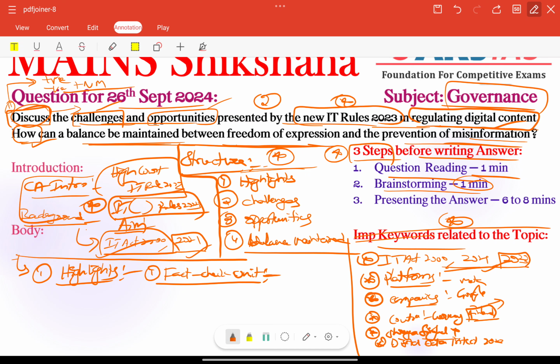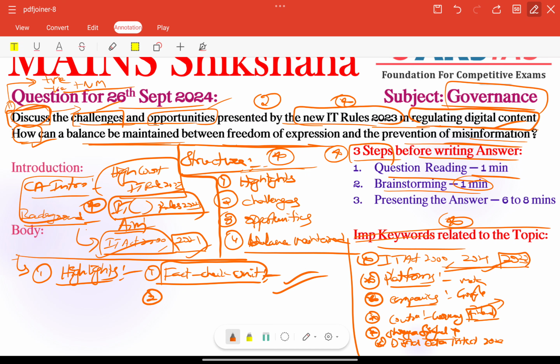These rules empower the government to establish a fact check unit to identify and flag any fake or false information related to government policies and programs. That is the main issue here. Digital platforms must act on these reports to prevent the spread of misinformation. For example, platforms like Twitter and Facebook are compelled to remove content flagged as fake by the government's checking body. That is the main role of the fact check unit here.